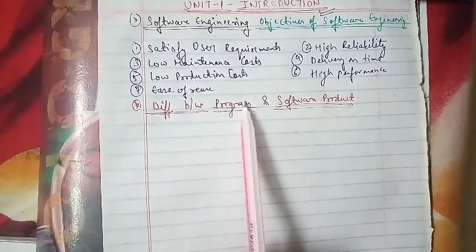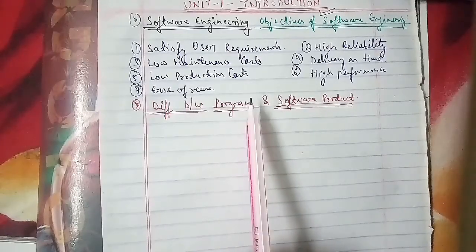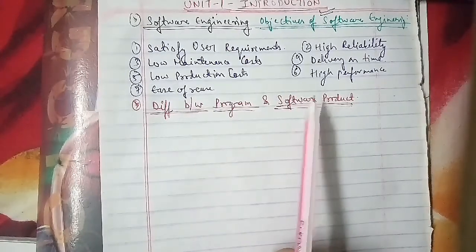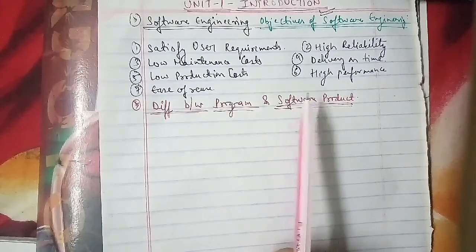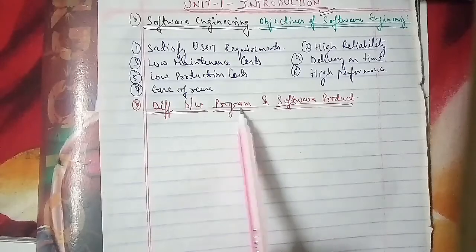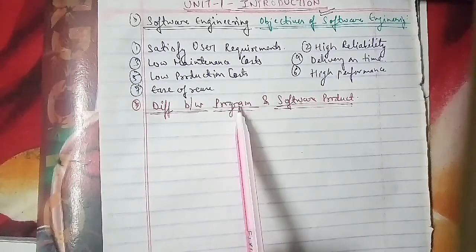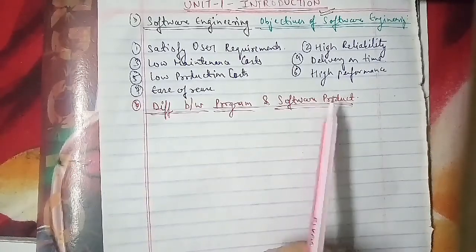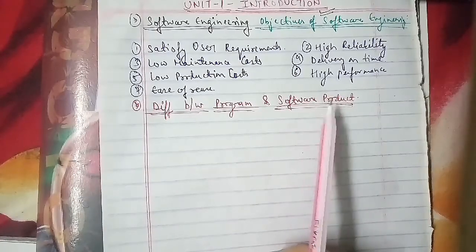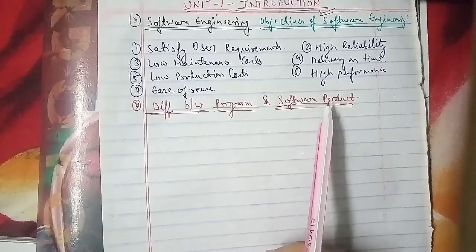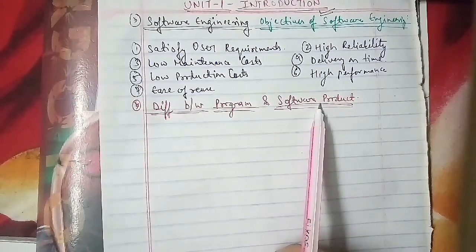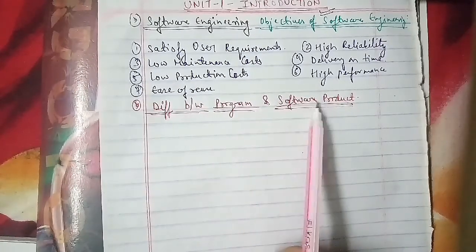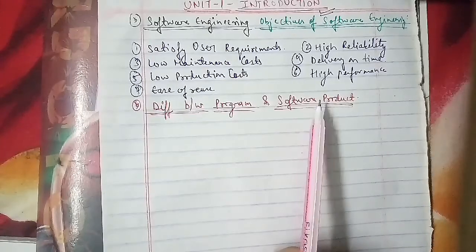In a program, generally only one person uses it, and hence there is a lack of user interface, whereas a good graphical user interface is most required by any software product. A program is generally developed by a programmer, whereas a software product is developed by software engineers who are large in number and work in a team. Therefore, a systematic approach to developing a software product must be applied. An example of a program is sorting elements, and an example of a software product is word processing software.